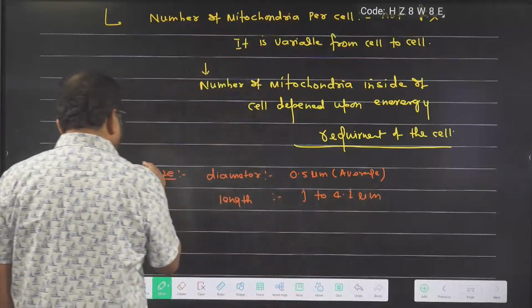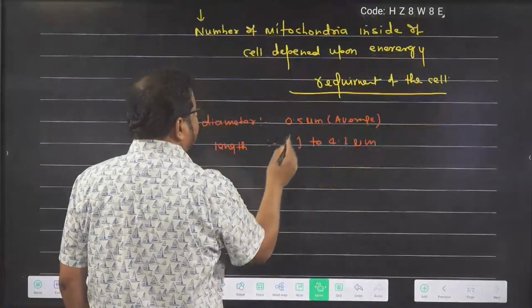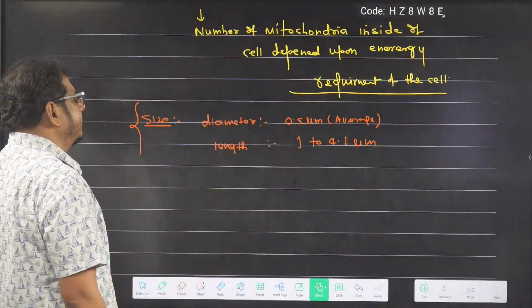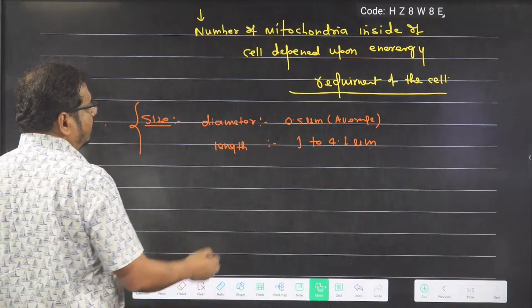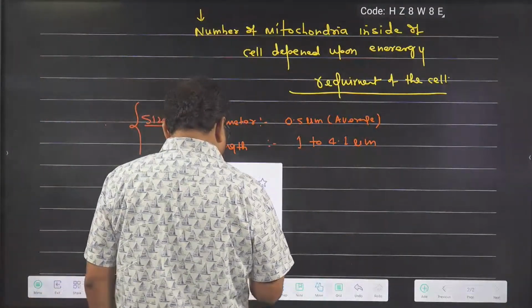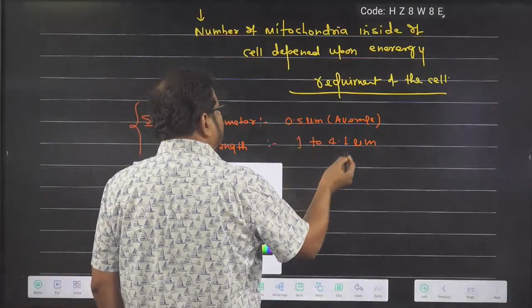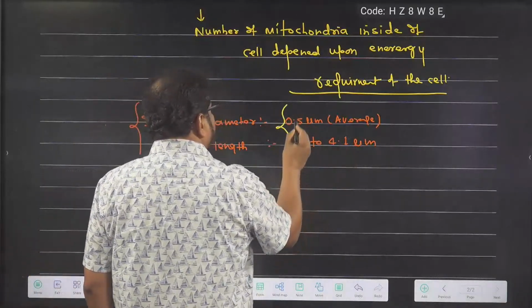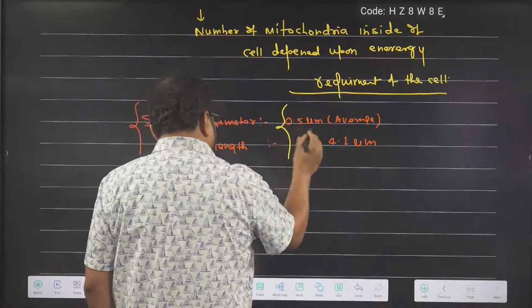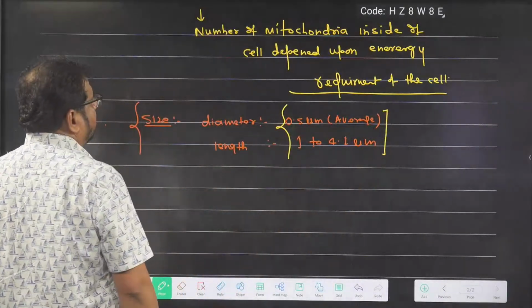So this is the size of the typical mitochondria. Is it possible to visualize with the naked eye? No, that size is not observed by our naked eye, so we have to take the help of a microscope.